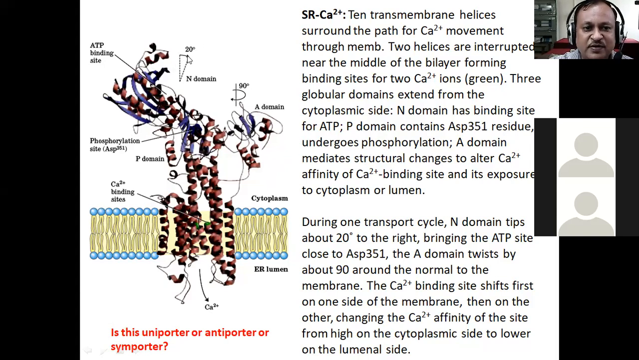Can you see this here? It undergoes a kind of twisting, a 20-degree rotation. Because of that rotation, this N domain will go towards what is called the A domain.